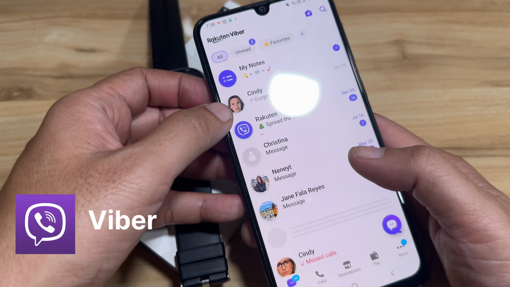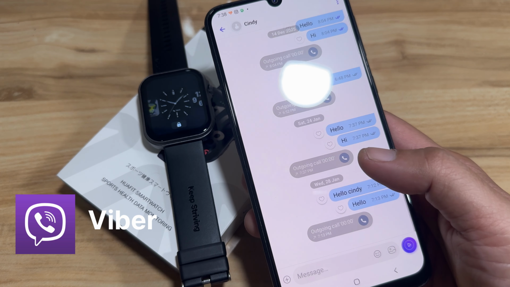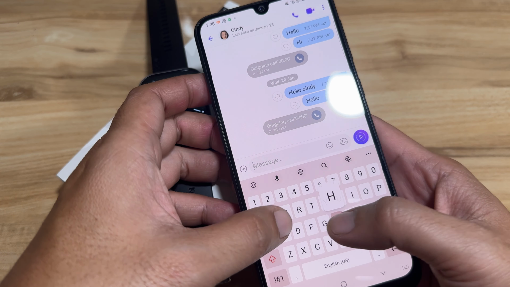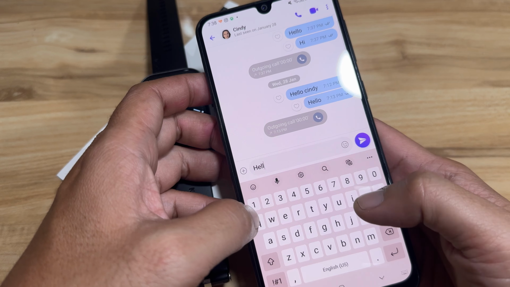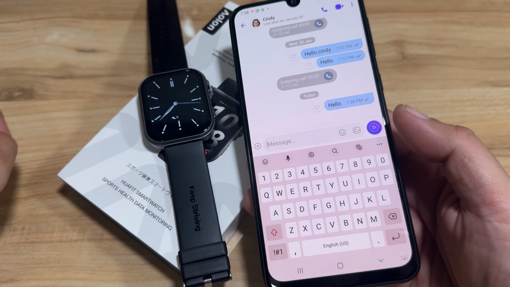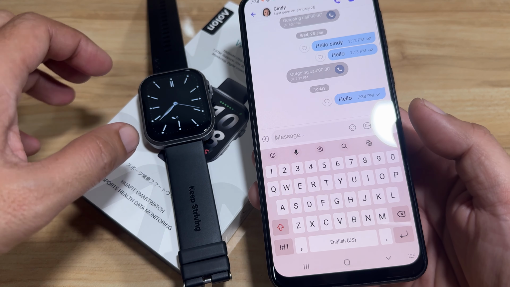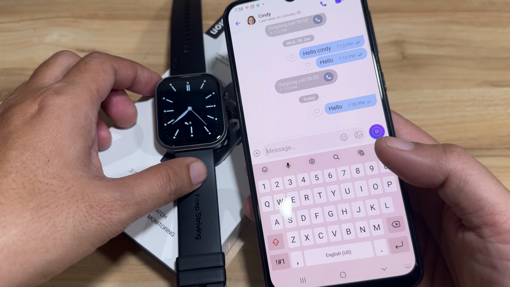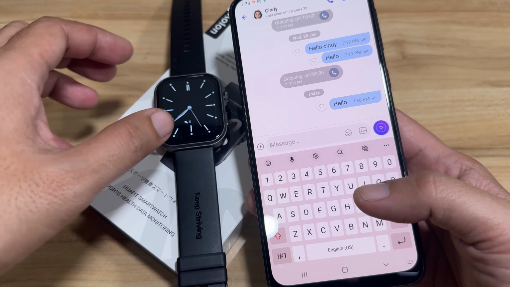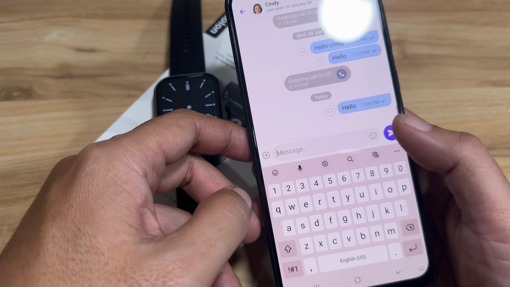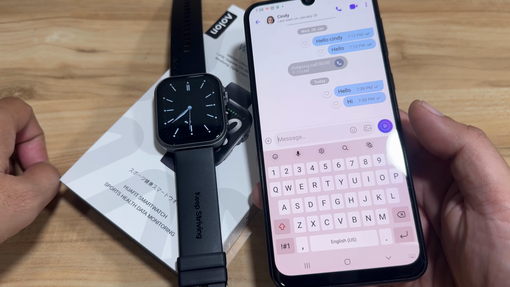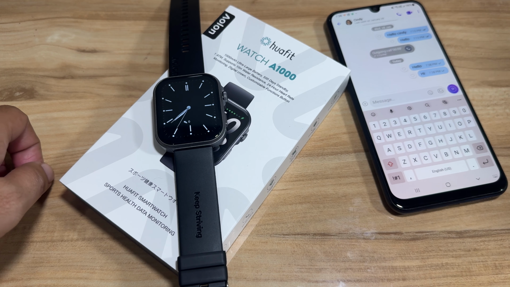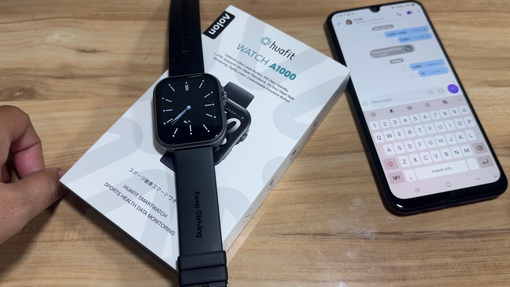Let's have the Viber app. The same setup. We'll send a message. We'll not check anymore the emoji for the Viber. Seems like it's already clear that the smartwatch doesn't have a support for this app or for the feature emoji. Send a message, hi. Okay, so we did not receive any notification from the Viber app.